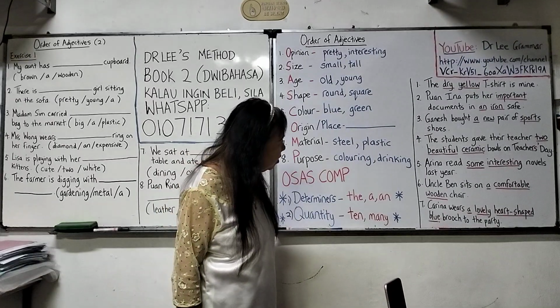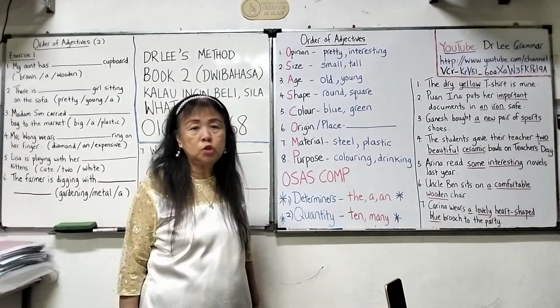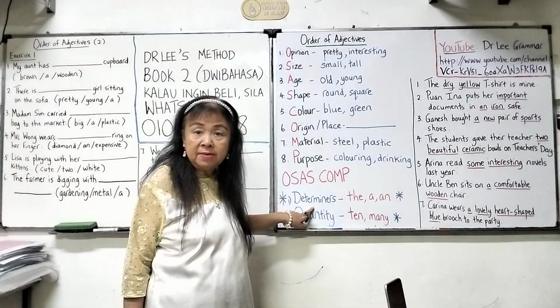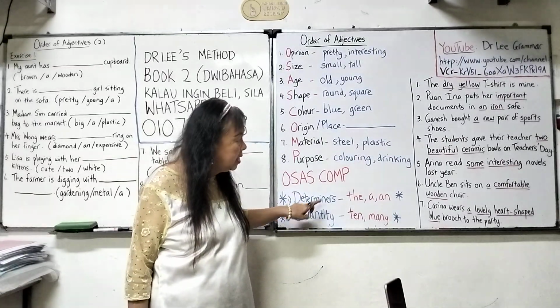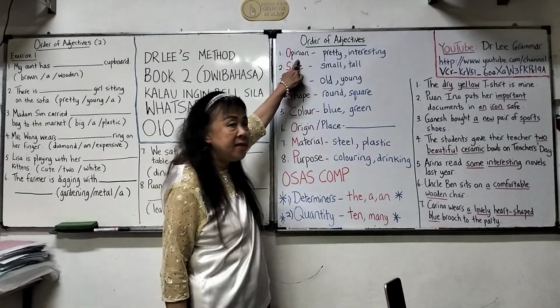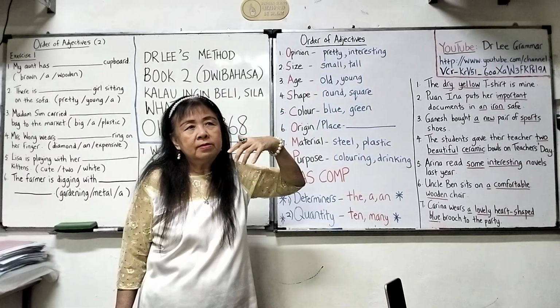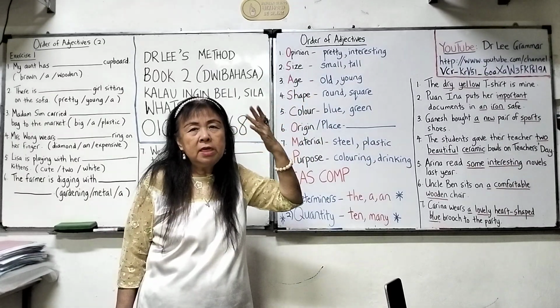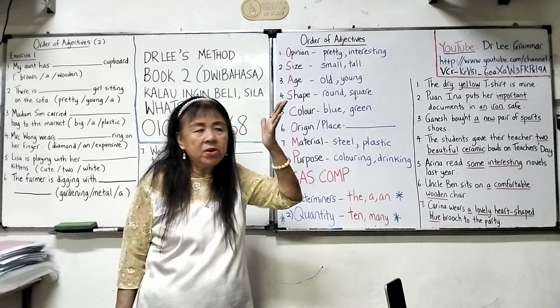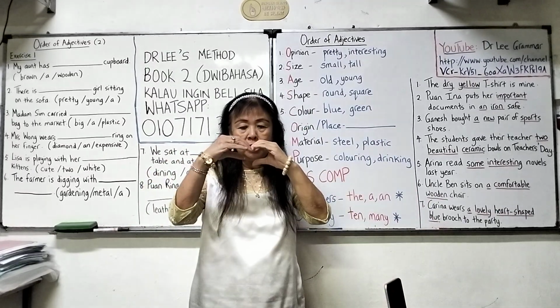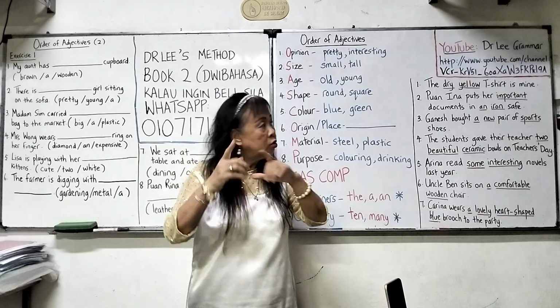And Karina wears a lovely heart-shaped blue brooch to the party. So a comes first, determiner. After determiner, lovely. Lovely is opinion. Pretty, lovely, beautiful, interesting, clever, boring, whatever description words. Heart shape, the shape of a heart.